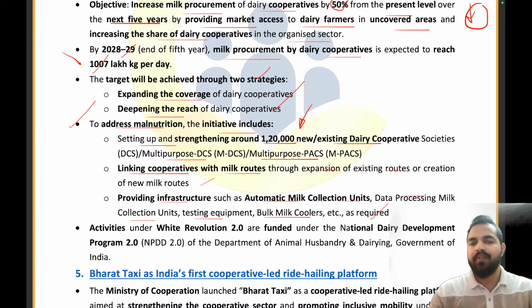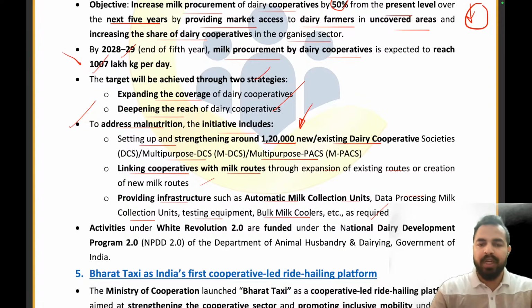How will we be doing that? We will be linking more cooperatives with the new milk routes. We will be setting up new milk routes. We will be setting up new dairy cooperative societies. We will be providing infrastructure of the automatic milk collection, data processing milk collection units, testing equipments.